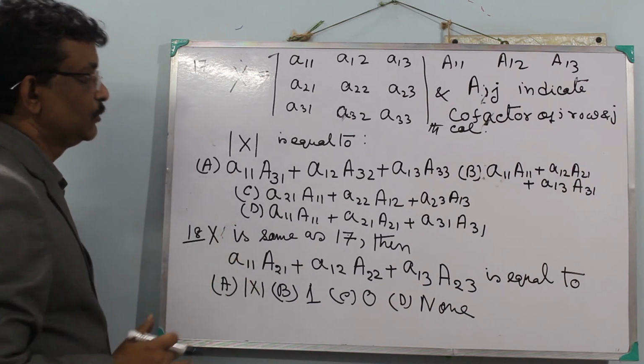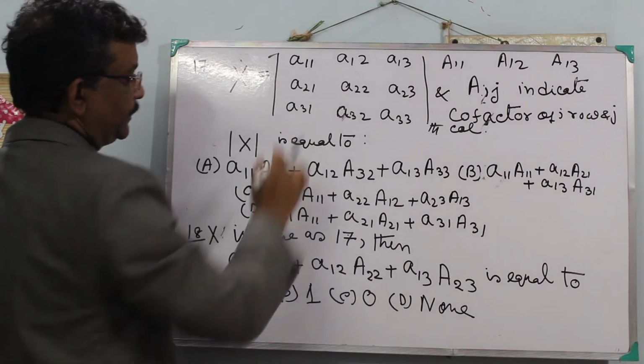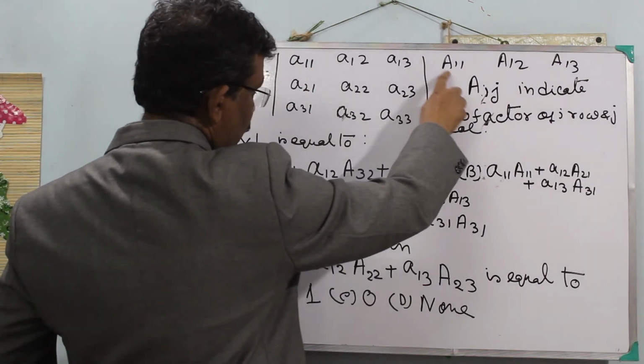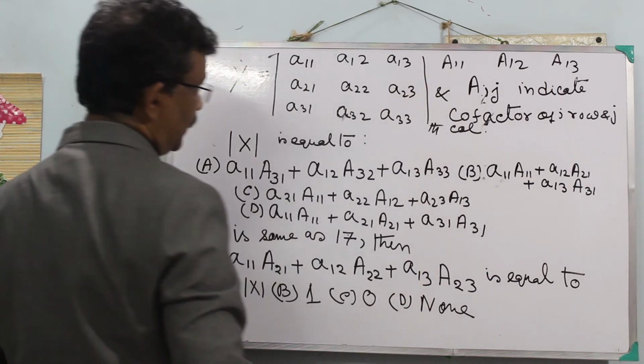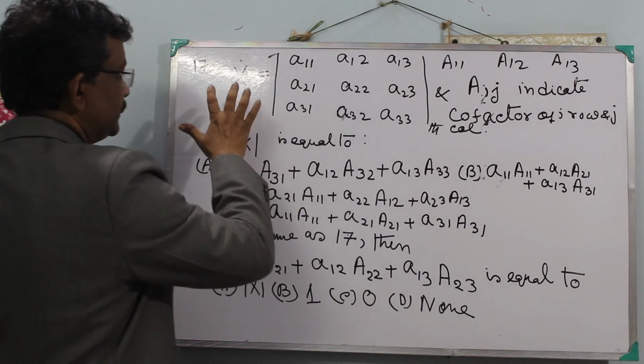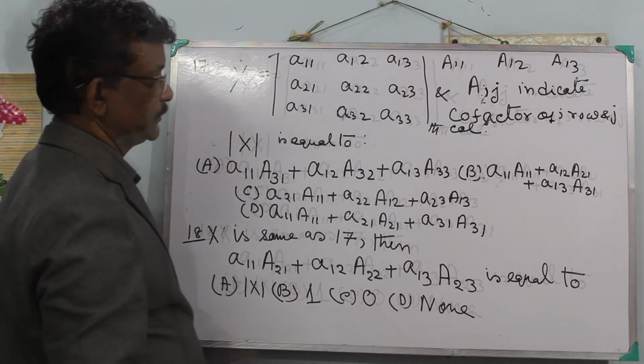So you must know that if an element and the corresponding cofactors are multiplied, then you will get the det of the matrix X.